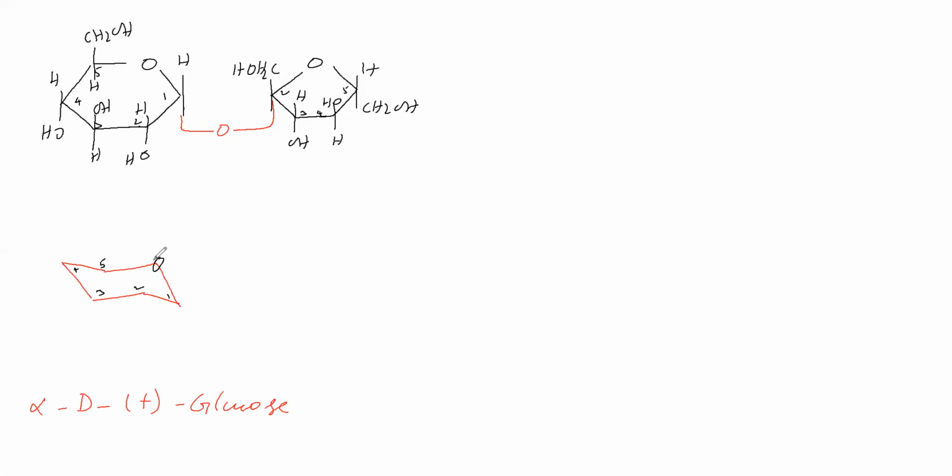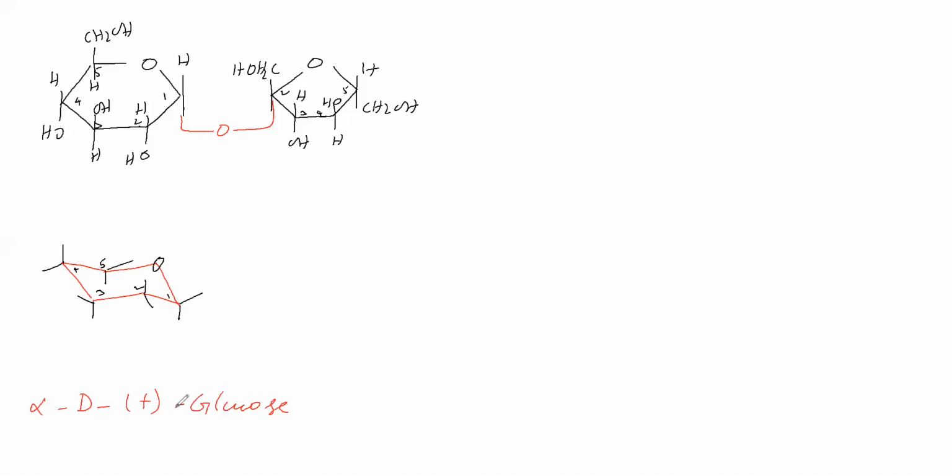In the first carbon, it is equatorial bond, it is axial bond. In the second carbon, the axial bond is like this, the equatorial bond is like this. Third carbon, equatorial bond, axial bond. Fourth carbon, axial bond, equatorial bond. Fifth carbon, axial bond, equatorial bond. Okay.